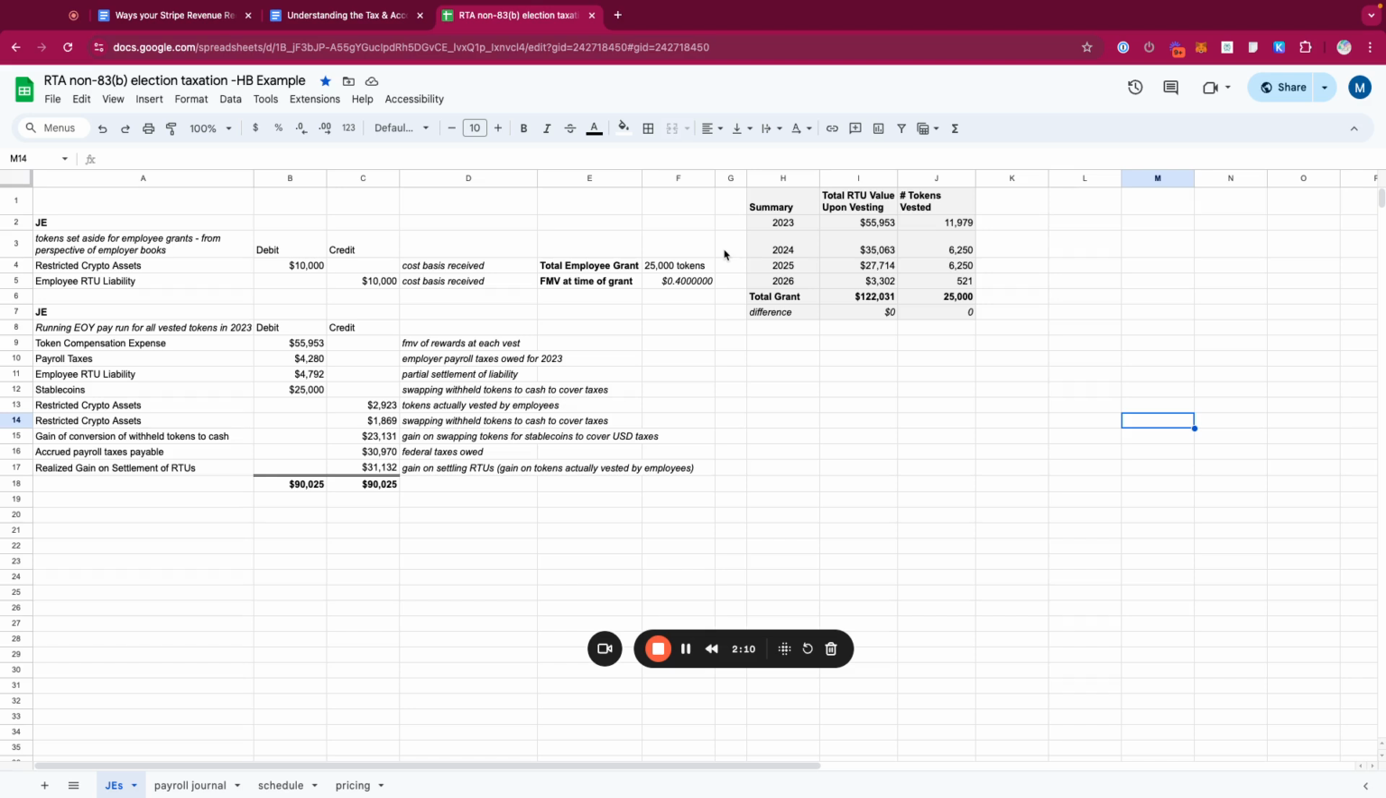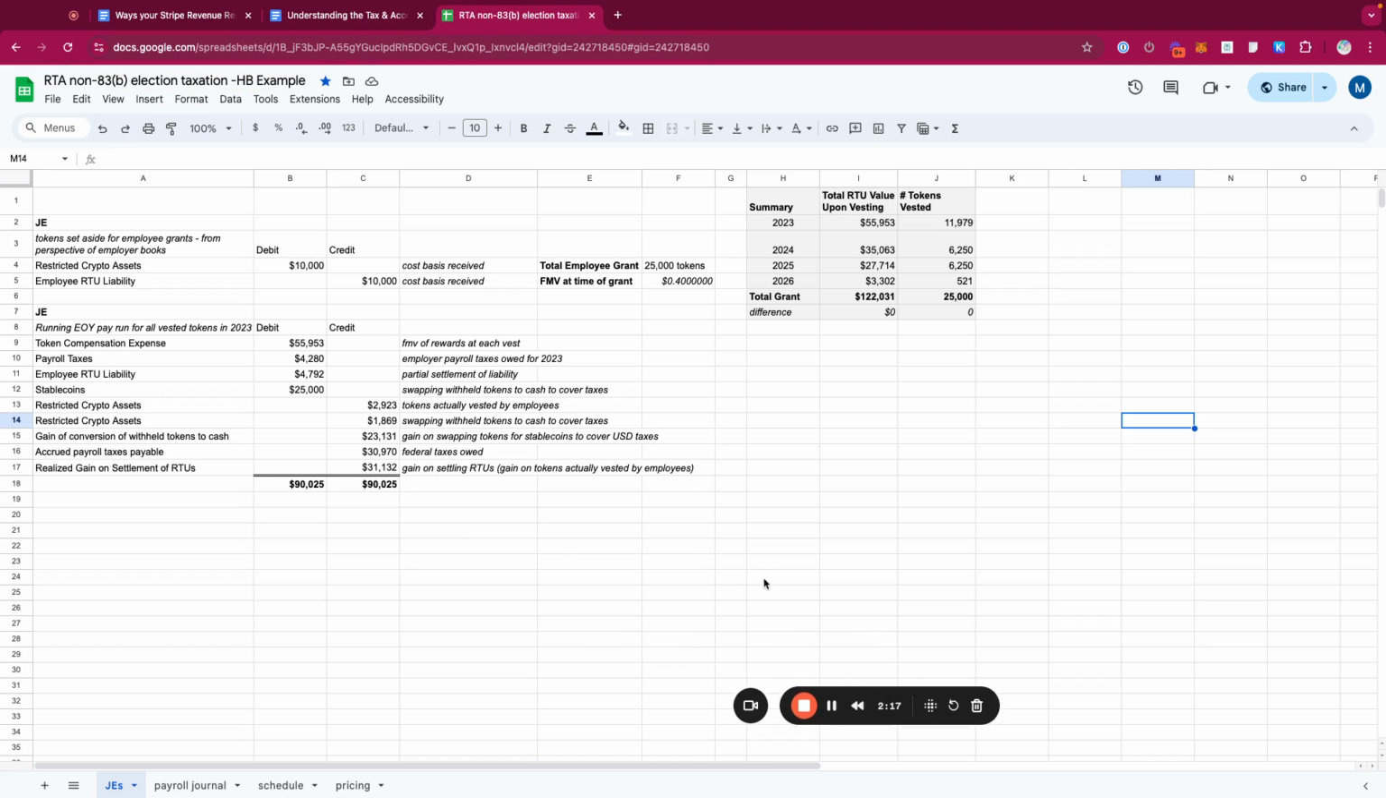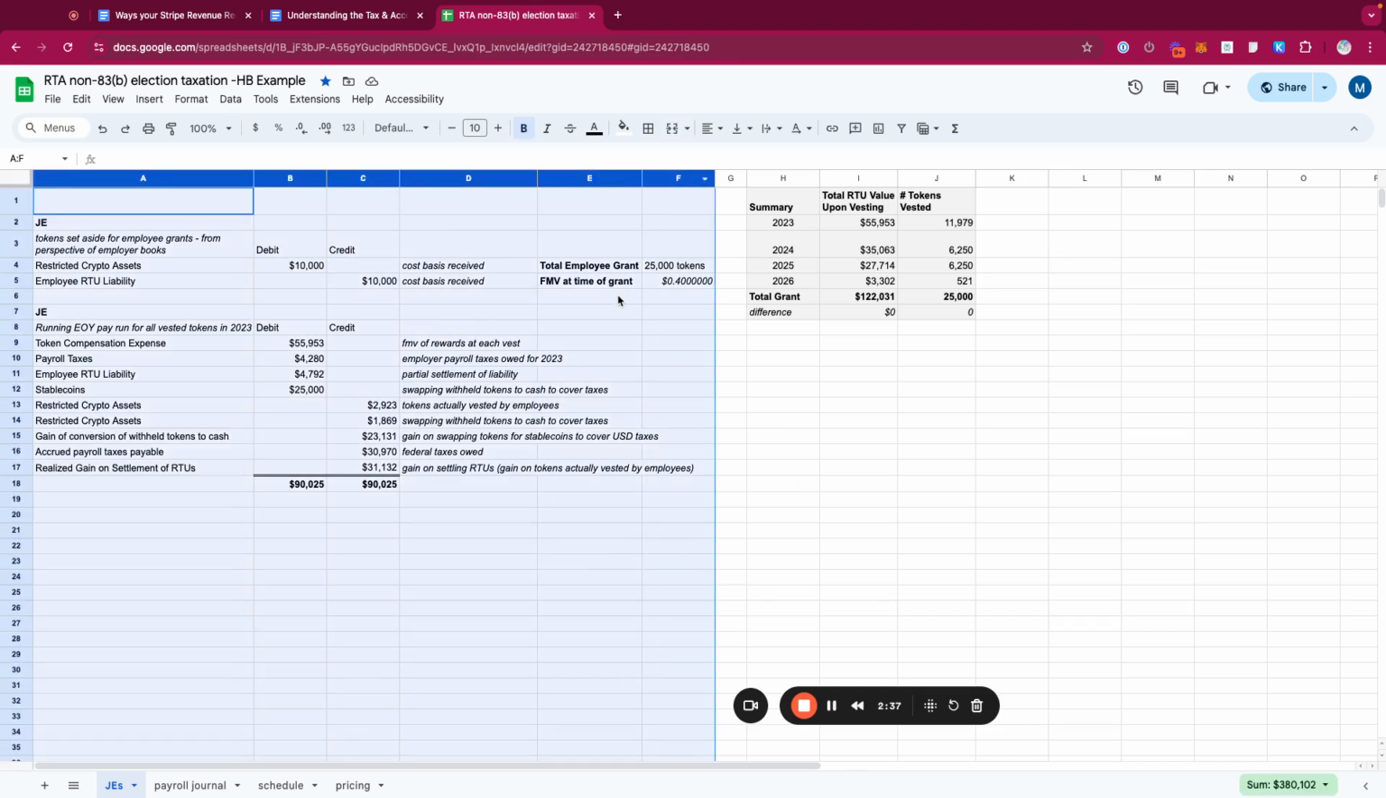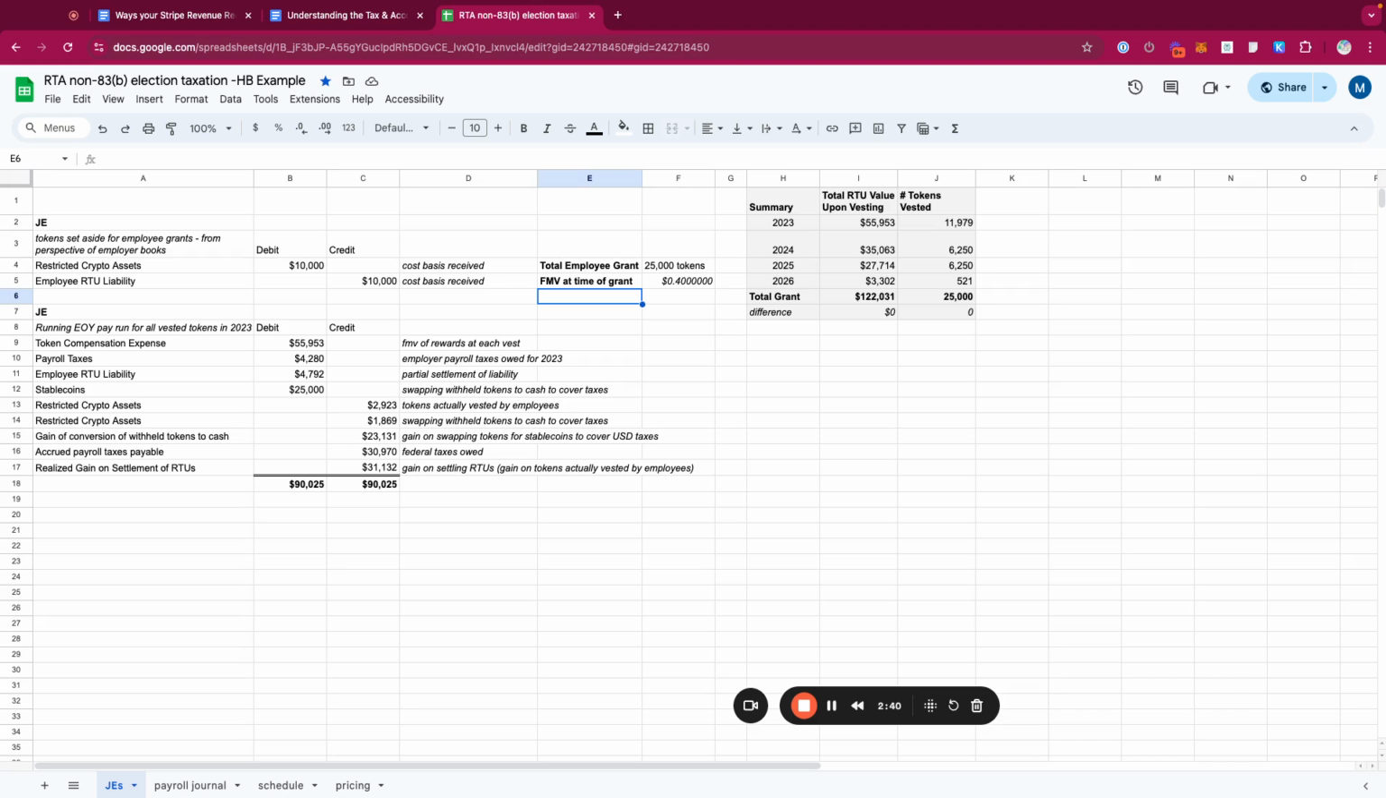So that's the whole context for the 83B election and why we're talking about that in context of restricted token awards. Tokens or crypto is considered property under the Internal Revenue Code, which is why this is coming up in the first place. So this example, just to recap, we're looking at how to do accounting and tax for restricted token award grants when the 83B election is not taken. The entries that we're looking at here are from the perspective of the employer, but it's the information the employee is also going to need for their W-2.